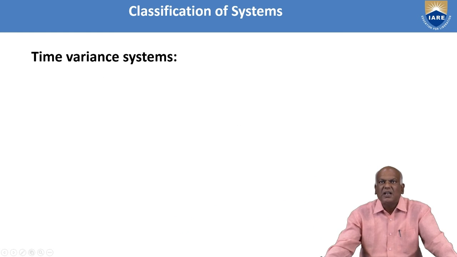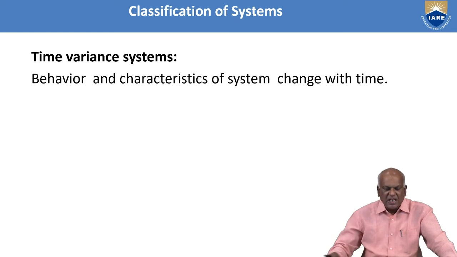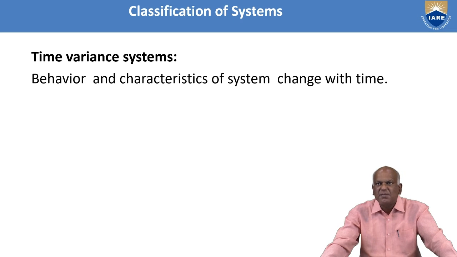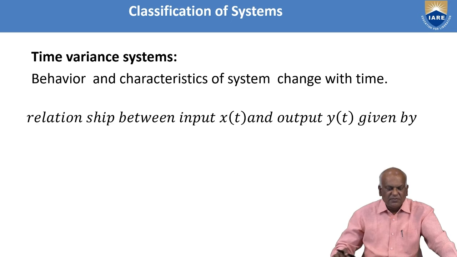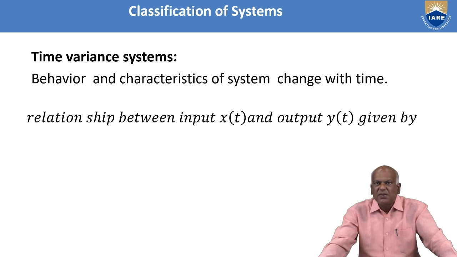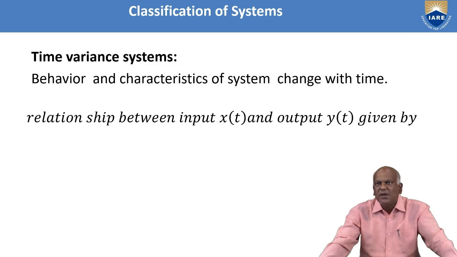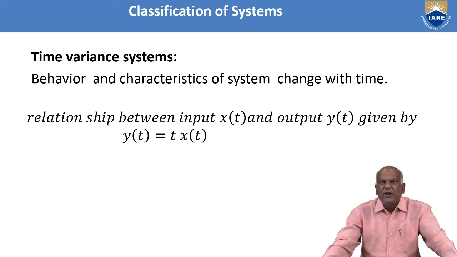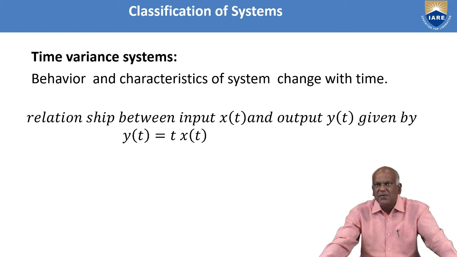Let us consider time variant systems. In a time variant system, the behavior and characteristics of the system change with time. Okay, to take an example, the relationship between the input x of t and output y of t is given by y of t equal to t times x of t.